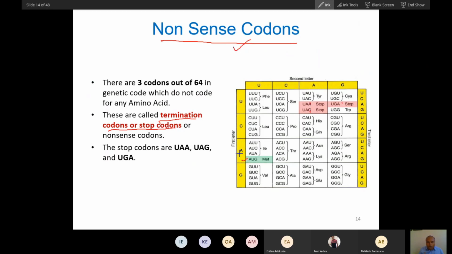This is the start codon or initiator codon. You can see these three codons out of 64, that means 64 minus 3, 61 codons will code for amino acids, and 3 will code for no amino acid, the last protein. The tRNA will not bind with these, so they will not code.